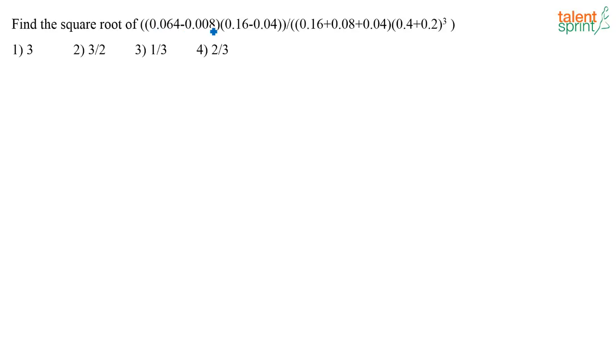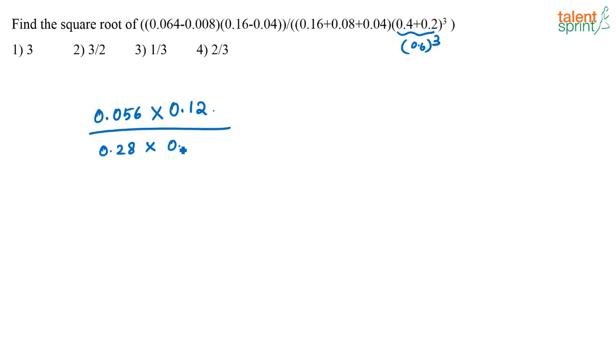So what is 0.064 minus 0.008? It is nothing but 0.056, correct? Now 0.056 into, what is 0.16 minus 0.04? That is nothing but 0.12, divided by 0.16 plus 0.08 plus 0.04, that is nothing but 0.16 plus 0.12, or that is 0.28, into 0.6, 0.4 plus 0.2, that is 0.6 the whole cube, that is nothing but 0.216.